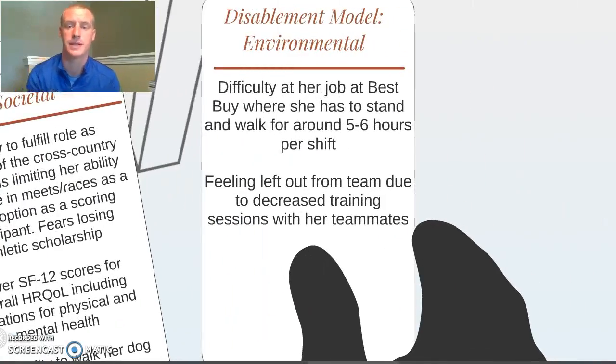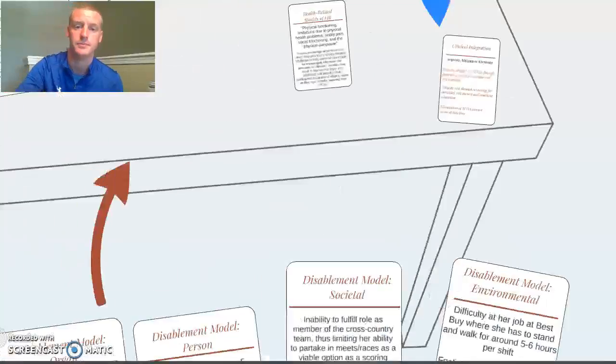Finally, the disablement model looks at the environment itself. For this patient, it may be difficulty at her job at Best Buy, where she has to stand and walk around for 5 to 6 hours per shift outside of cross country. She may also feel left out from the team due to decreased training sessions with her teammates. Both of these are dimensions of health-related quality of life that we will answer from the societal portion of the disablement model, in which societal and environmental considerations seemingly overlap.